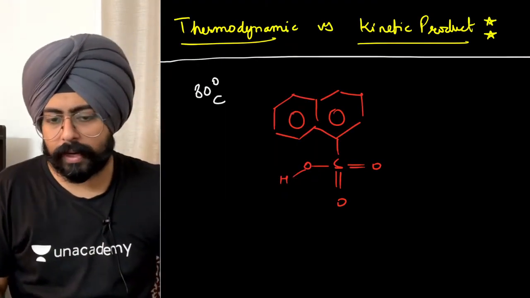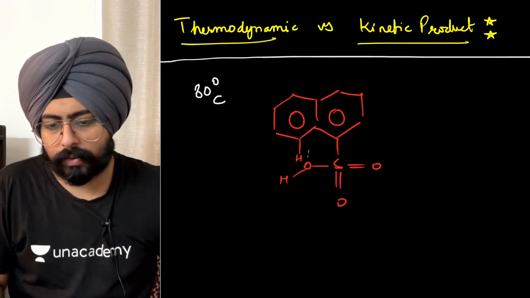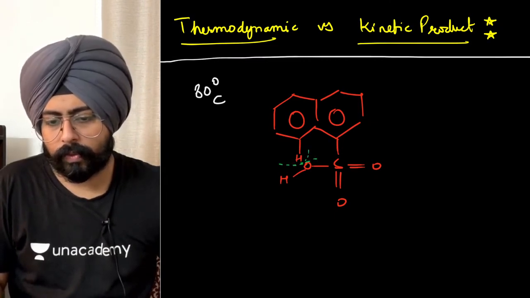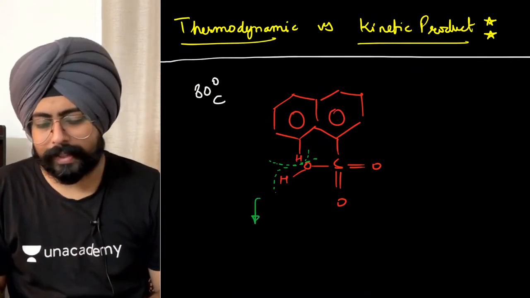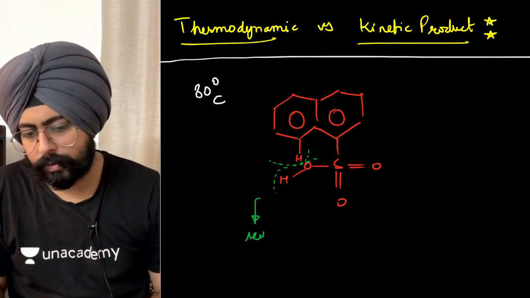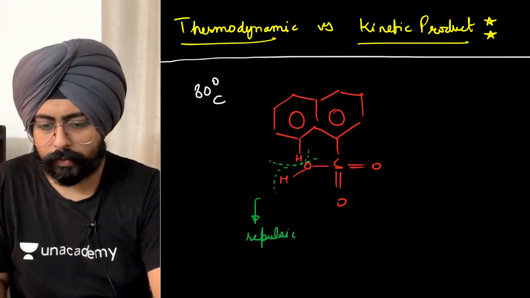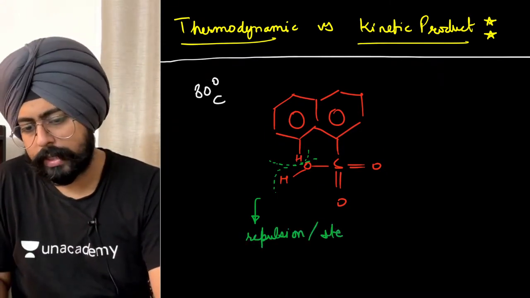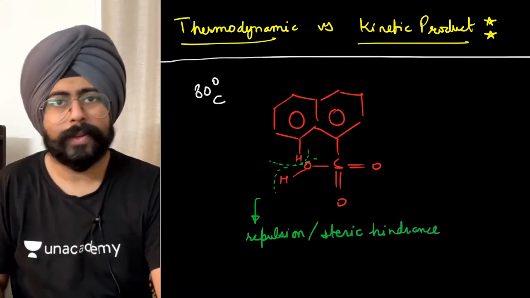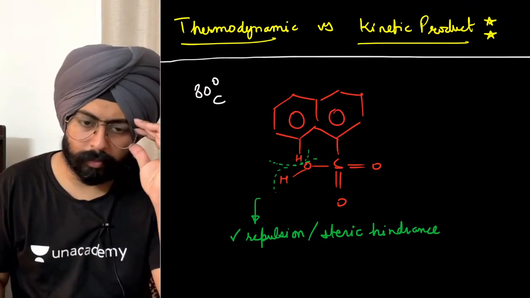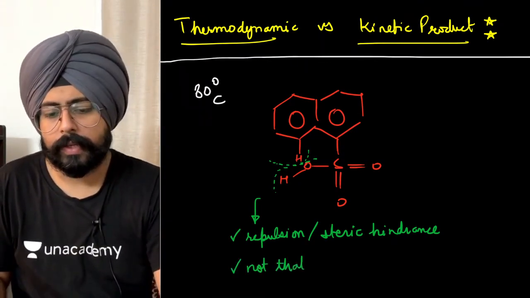And at the same time, I am sure you know that there's a hydrogen over here. What do you notice? You notice over here that there is a lot of repulsion. Yeah, there is a bunch of repulsion over here. Or I can also call it steric hindrance, isn't it? So there is steric hindrance in this particular product. Therefore, I can write that this product is not that stable.